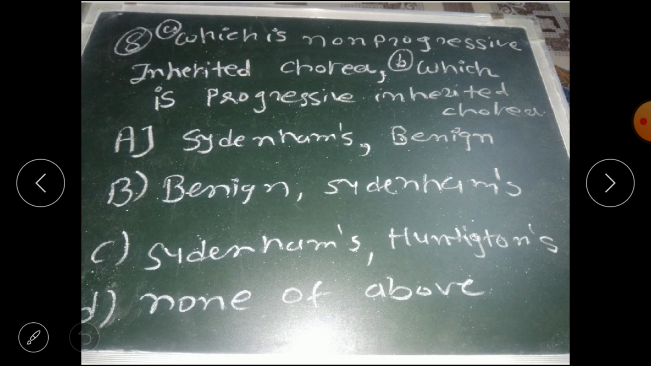Next question: which is non-progressive inherited chorea, and which is progressive inherited chorea? Option A Sydenham's and benign, option B benign and Sydenham's, option C Sydenham's and Huntington's, and option D none of the above. The first question is, which is non-progressive inherited chorea? That is benign chorea. And the second question is, which is progressive and inherited? That is Huntington's. So option C is the correct answer.